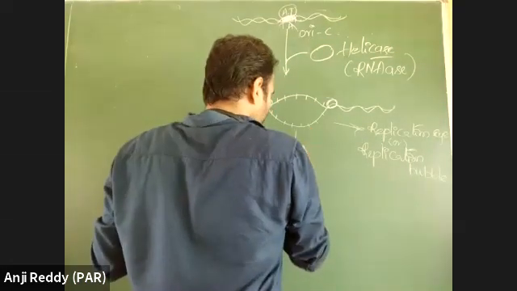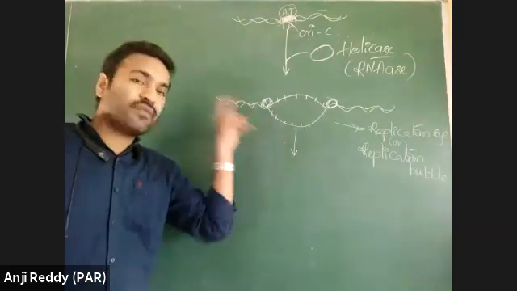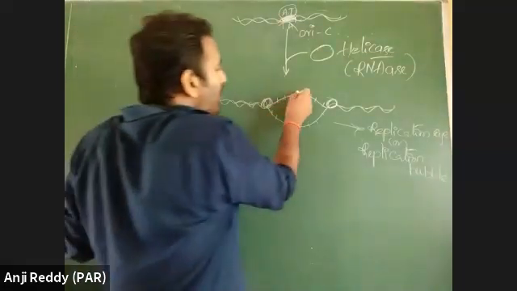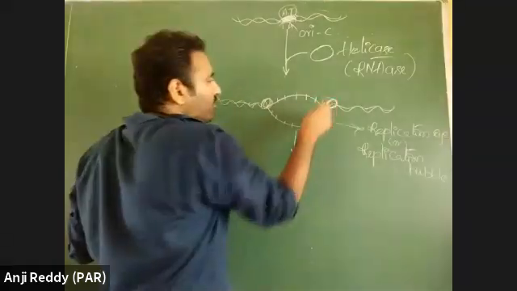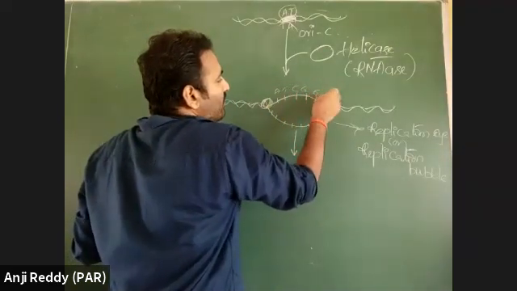Once the double-stranded DNA is opened into single strands and there is formation of the replication bubble or replication fork, the separated single strands have complementary sequence. Here A, T, C, G, G, C, like that.